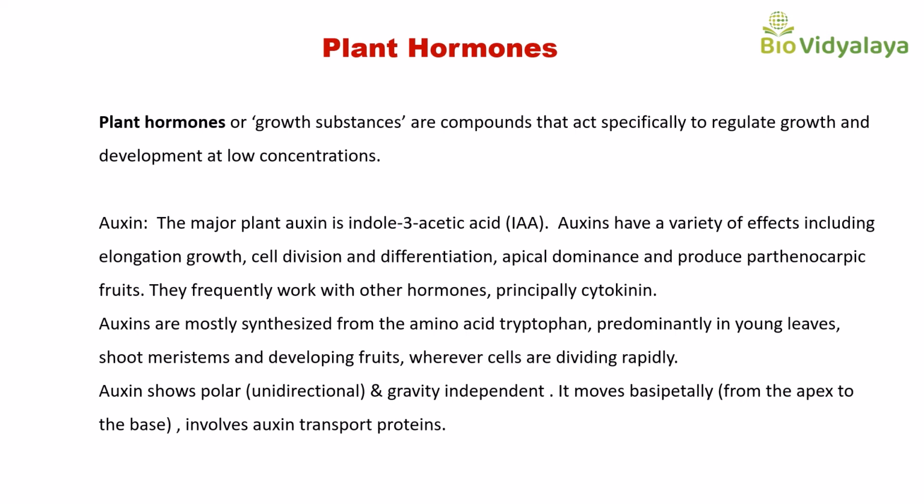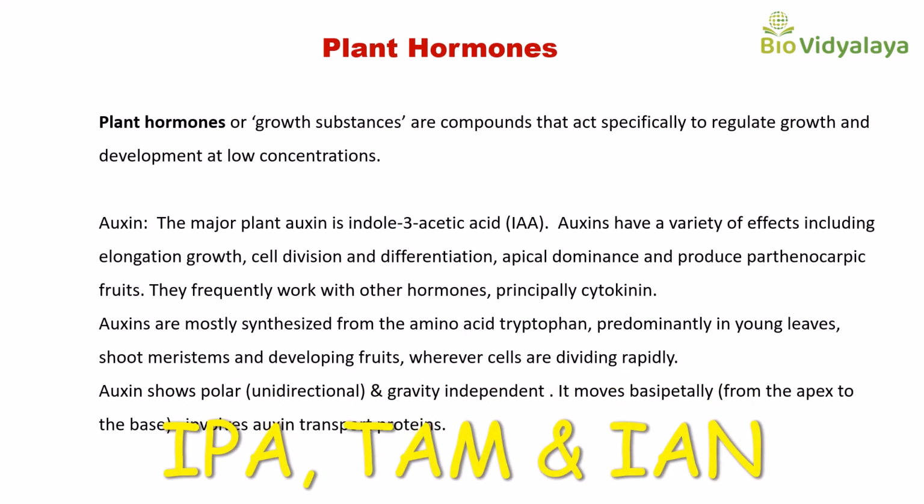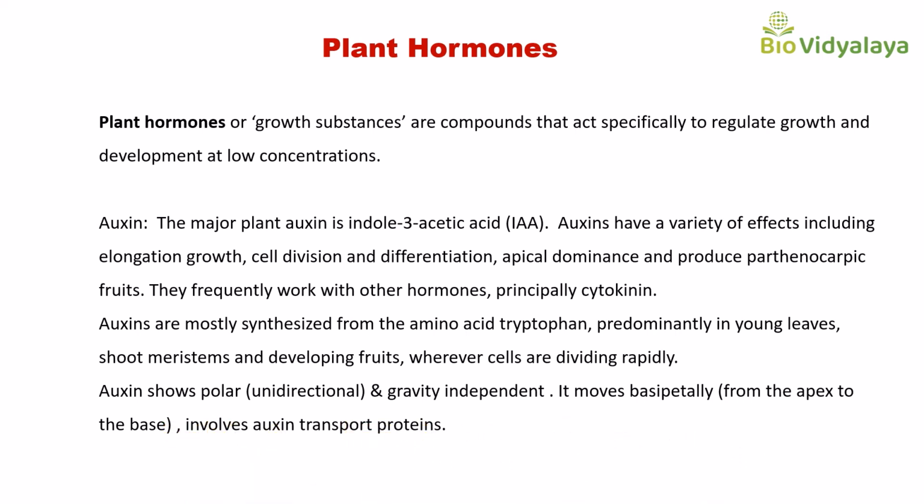There are three pathways in tryptophan dependent: IPA pathway, TAM pathway and IAN pathway. In the IPA pathway, first deamination occurs and second decarboxylation occurs. But in the TAM pathway, first decarboxylation occurs, after that deamination occurs. You can see both TAM and IPA pathways in tomato plants. And the IAN pathway is important only in three plant families: the mustard family, grass family and banana family.